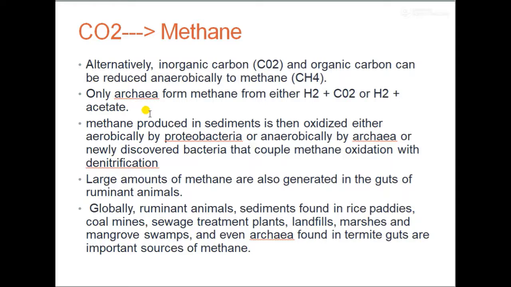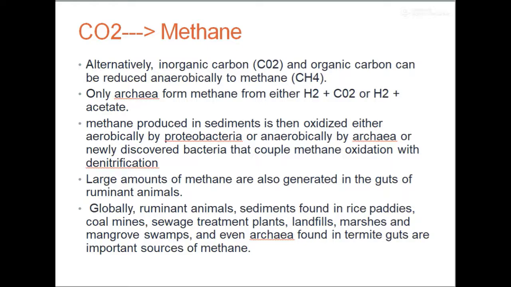You know how methane is produced? Methane is produced by the action of methanogenic bacteria. It can be produced by archaea as well as in certain ruminant animals. At the same time, in the case of sediments, it is further oxidized either aerobically by proteobacteria or anaerobically by archaea, in the process called methane oxidation.